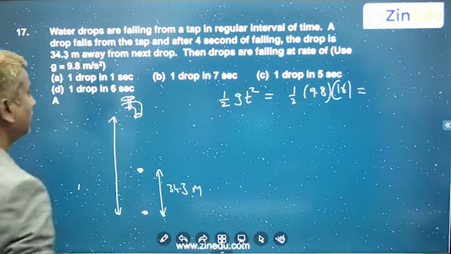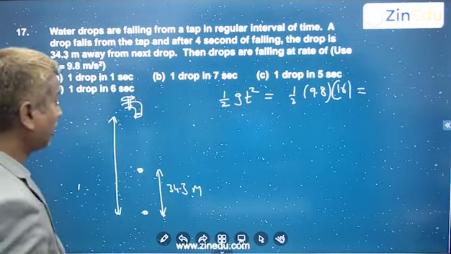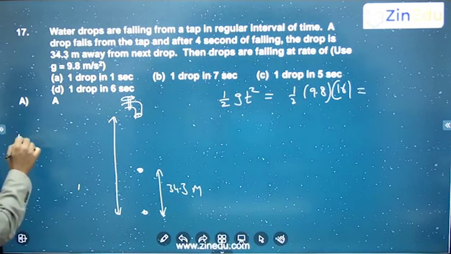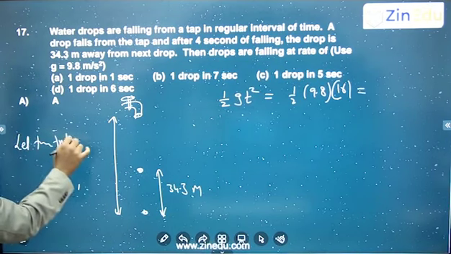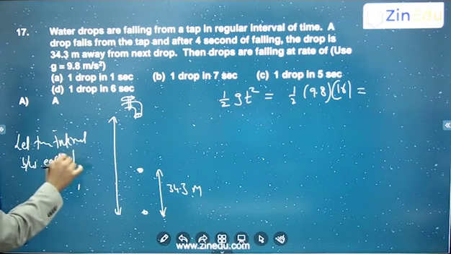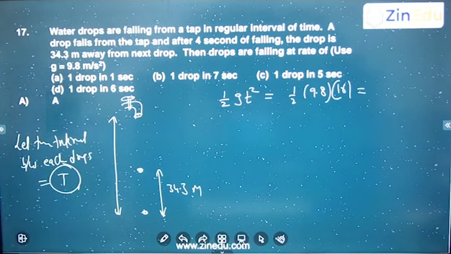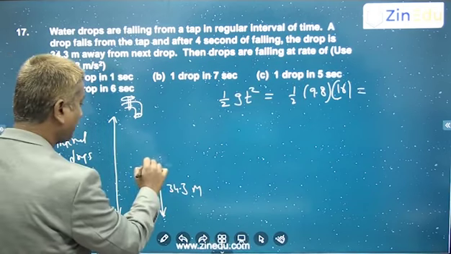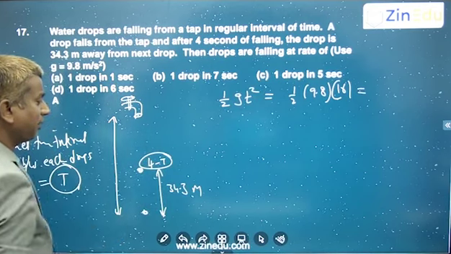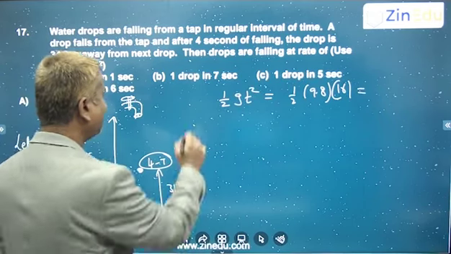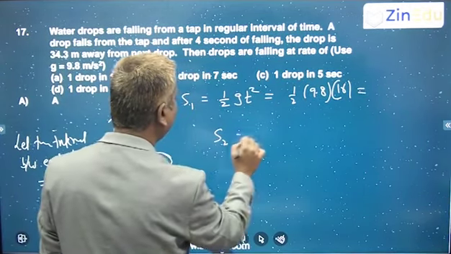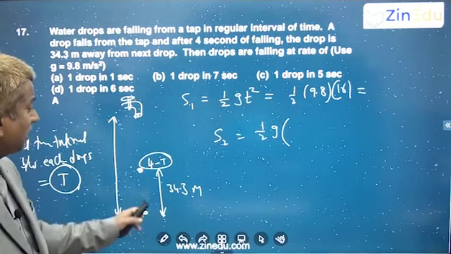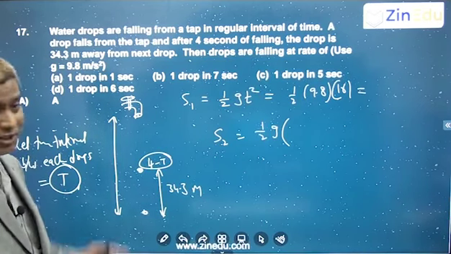So this is the displacement which you have got. So when this has already traveled for 4 seconds, let the time interval between each drop be t. Okay, so this has already traveled 4 seconds, means the next has definitely traveled 4 minus t seconds. So this displacement is up to 4 minus t seconds, right? So let's say this is the first drop, you will calculate. Second drop, half g, how much time has it already fallen? It has fallen for 4 minus t.